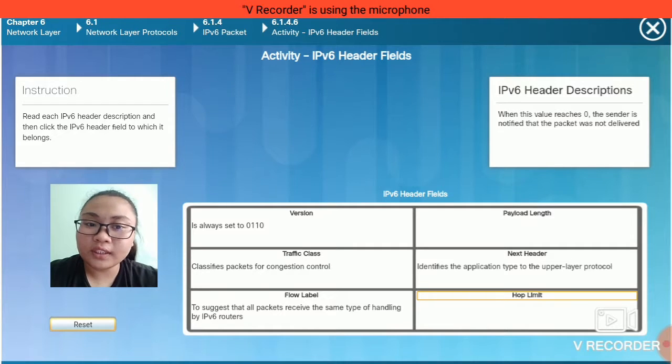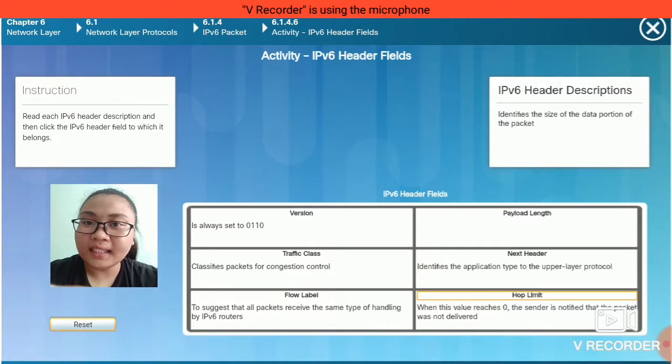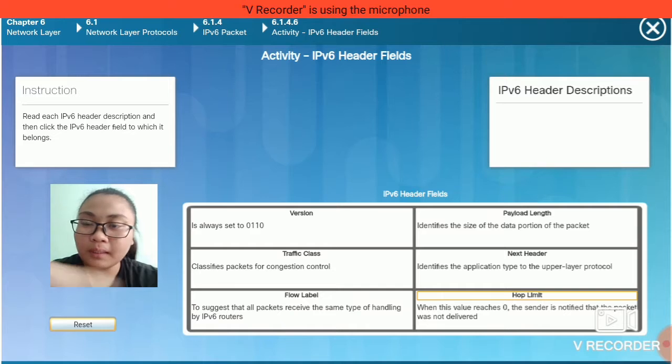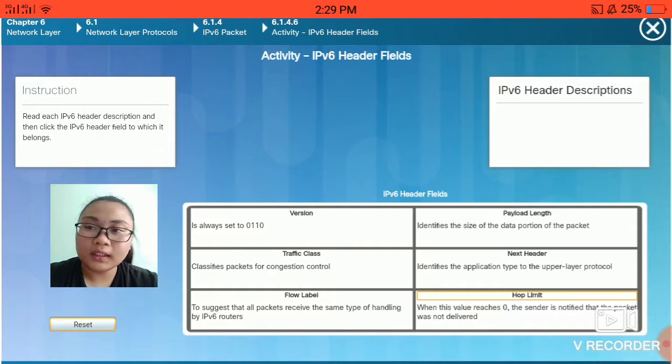When the value reaches 0, the sender is notified that the packet was not delivered, and identifies the size of the data portion of the packet. All of them are correct, so I will explain some of them.